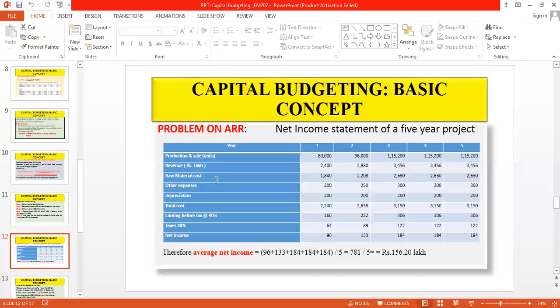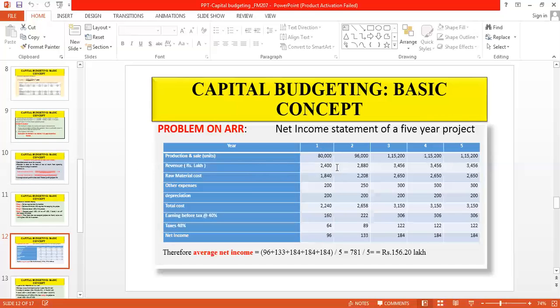The revenue is calculated by multiplying the selling price with the production quantity. The selling price is not mentioned here. Actually, the selling price is rupees 30 per unit. So if you multiply 80,000 by 30, you will get the revenue of the year.